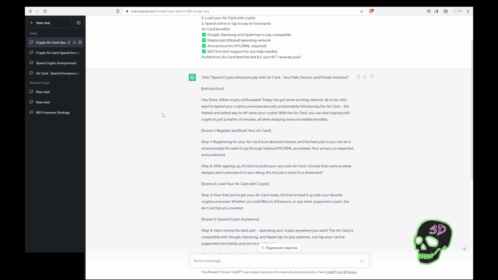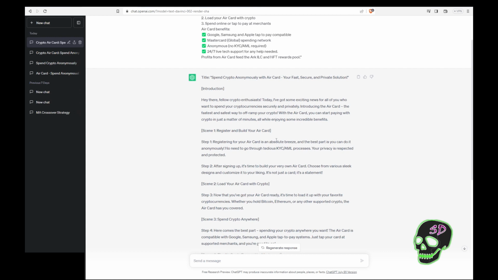We'd have the introduction. Hey there, fellow crypto enthusiasts. Today I've got some exciting news for all of you who want to spend your cryptocurrencies securely and privately. Introducing the Air Card. So you can see it's taken just the bullet points and those tidbits that we provided it, and it's generated a pretty nice script.